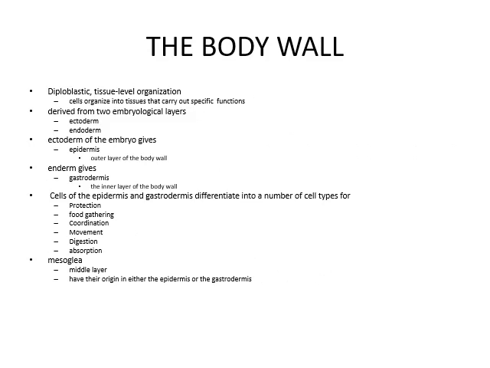The body wall. The body wall consists of diploblastic tissue level organization. Cells are organized into tissues that carry out specific functions, derived from two embryological layers, ectoderm and endoderm. Ectoderm gives the epidermis, the outer layer of the body wall. Endoderm gives the gastrodermis, the inner body wall layer. Cells of the epidermis and gastrodermis differentiate into a number of types for protection, food gathering, coordination, movement, digestion, absorption, and mesoglea is the middle layer having its origin in the epidermis or gastrodermis.